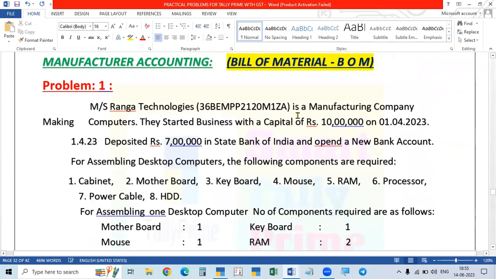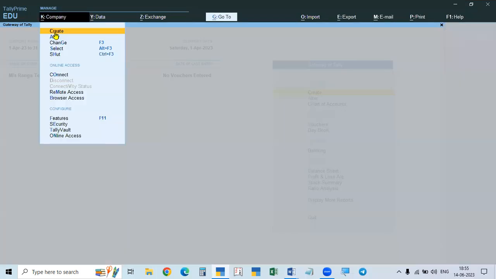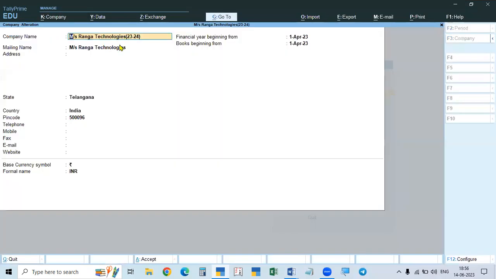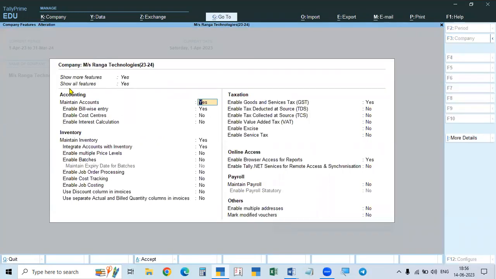Ranga Technologies is a manufacturing company making computers. They started business with a capital of 10 lakhs. So what we have to do now, we have to create this Ranga Computers account. Here, I already completed the Ranga Computers account. See here, if you take alter, you can see Ranga Computers, everything is given. 1st April 2023, that is 23-24. It is created. After creating that, immediately the company features will open.